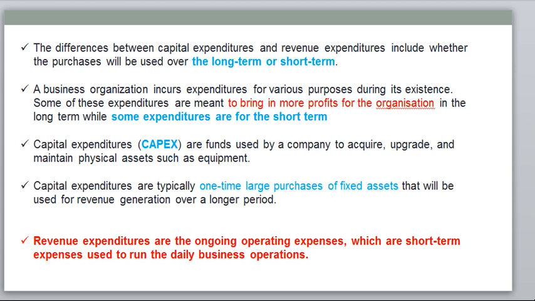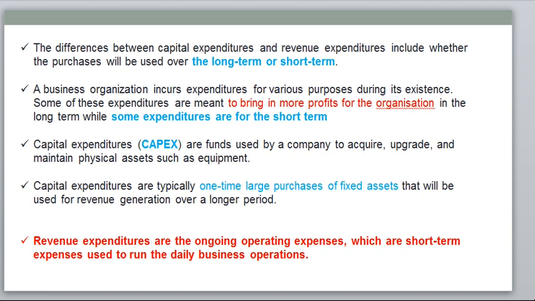The difference between capital expenditure and revenue expenditure completely depends upon the purchases, whether the purpose of the purchase is long term or short term. We need to check the benefit. If I purchase any fixed asset, what is the benefit? Is it long term or short term?